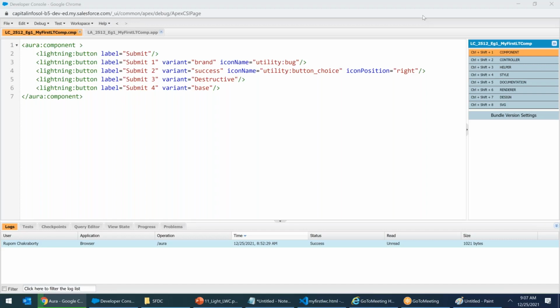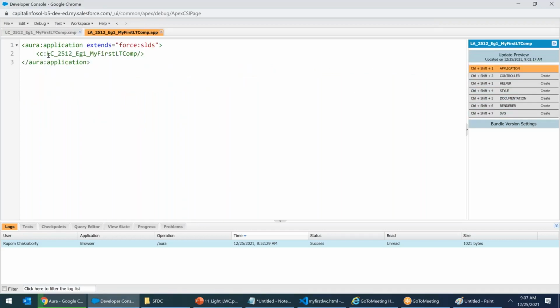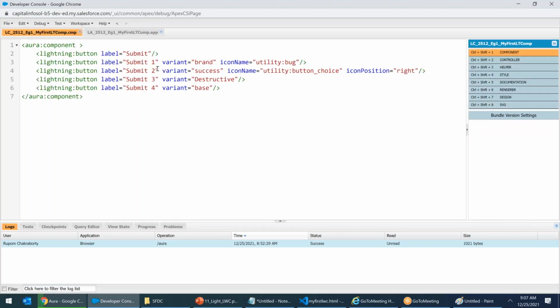Yes, Rupam. Can you just show me how you are calling the component in the .app? C colon, the name of the component that I created. One more thing, Rupam: earlier, when we were doing Apex coding, we were getting suggestions while typing. No, here you will not get any suggestion. You are entirely new. You have to remember it by heart.